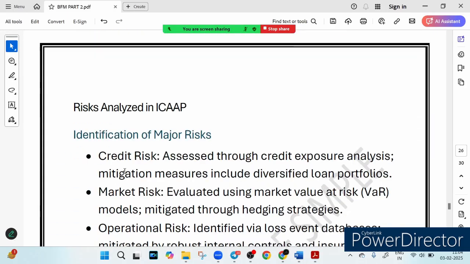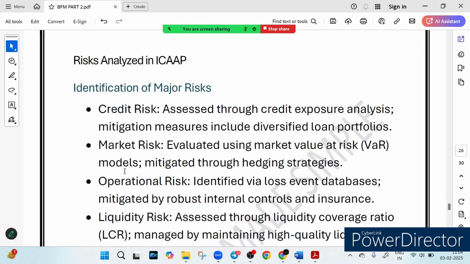Here you can see risk analyzed in ICAAP. What kind of risk are analyzed? Let's discuss it now. Banks handle a massive amount of money, but have you ever wondered how they protect themselves from financial disaster? From loan default to market crashes, every risk must be identified and controlled. So let's break down the key risks analyzed in ICAAP.